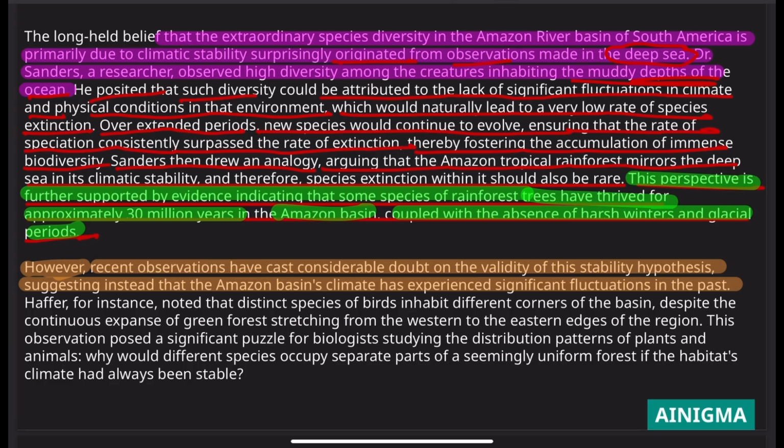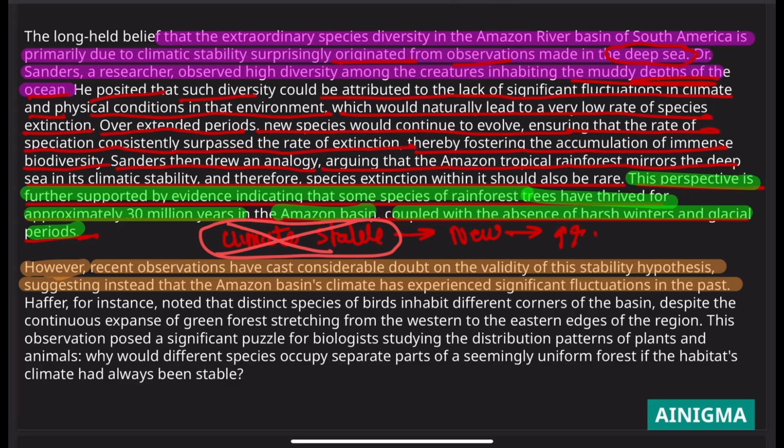because the premise is that the climate is stable. That's why you can say new species are coming up, and that's why there's a high amount of biodiversity. But this line attacks this specific premise as well, that the climate is actually not stable. So since the premise is attacked, the new species coming up and the biodiversity, there might be some different explanation to that. So let's read it further.